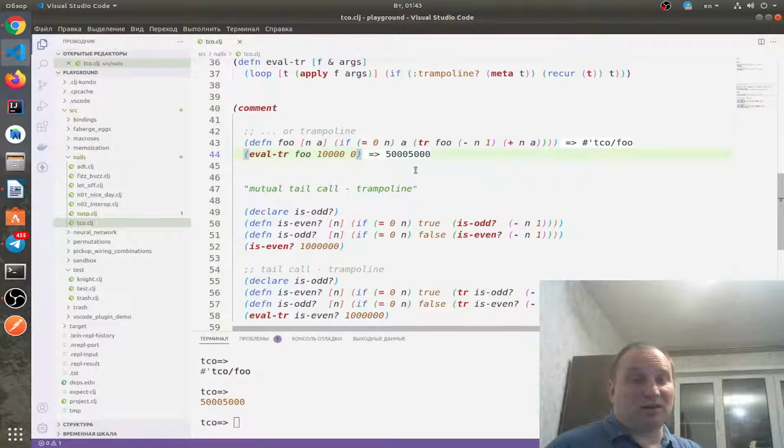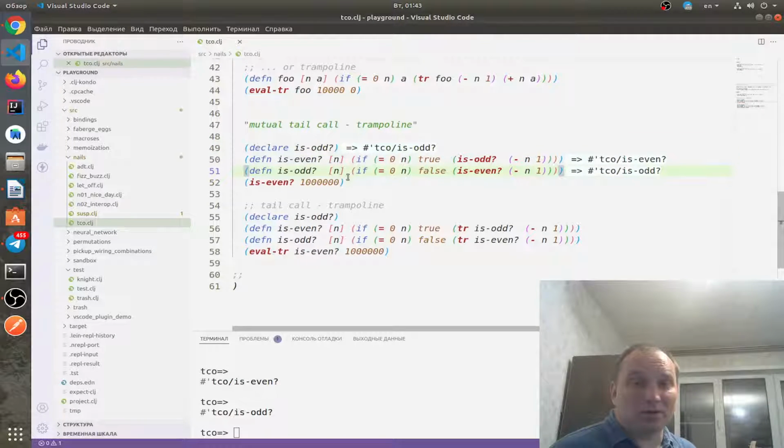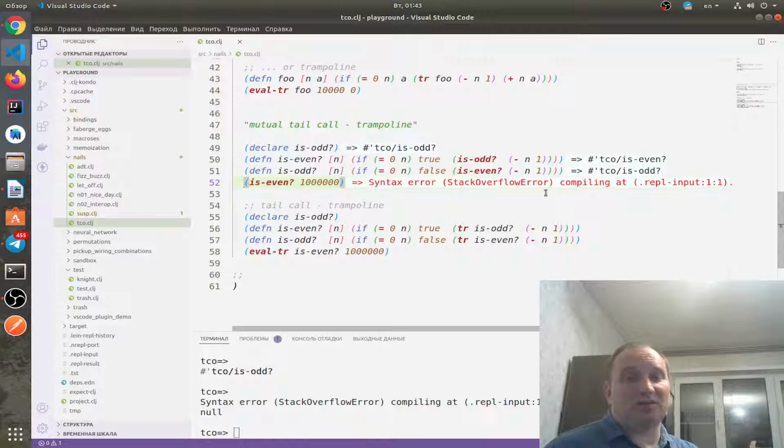But it can be used with mutual recursion too. For example, let's play with naive mutual recursion. The same functions is even and is odd without trampoline. Okay, Stack Overflow, of course, is predictable, because Clojure doesn't optimize mutual recursion calls.